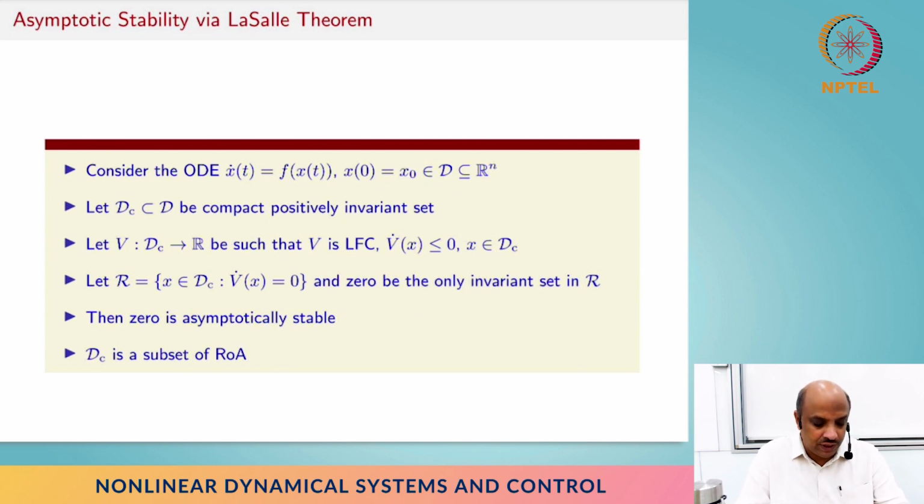So we'll have the same setup, x dot equals f and things like that, and slightly different assumptions. We have to have a positively invariant set, a compact set, on which we will define this Lyapunov function candidate. And this Lyapunov function candidate will satisfy v dot less than or equal to 0, and therefore we cannot conclude asymptotic stability from the original Lyapunov function theorem, right?